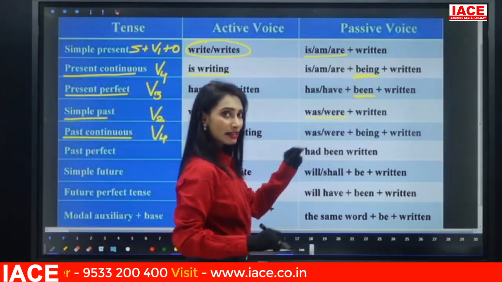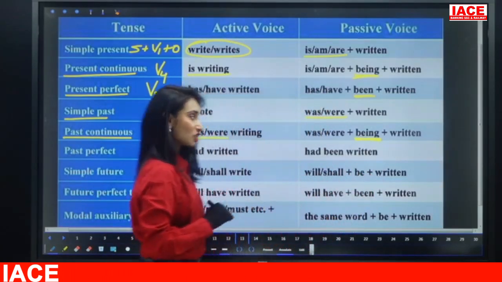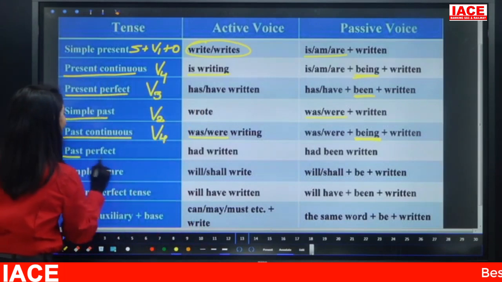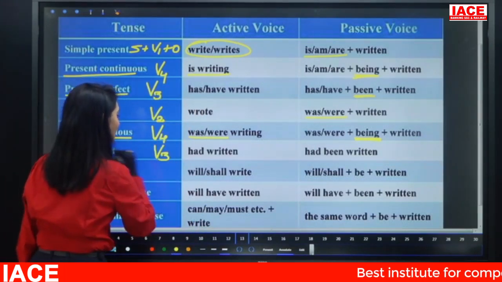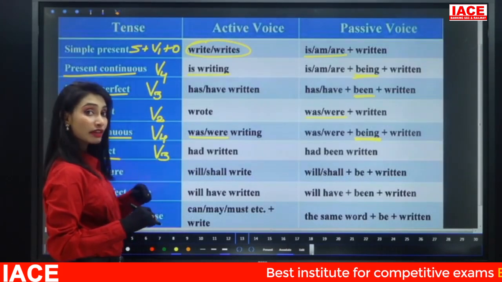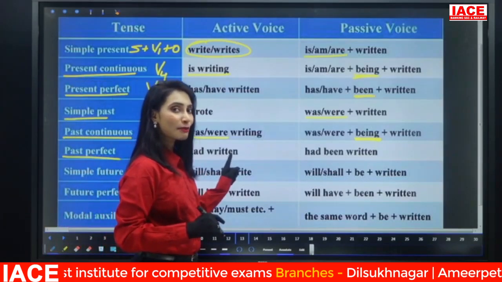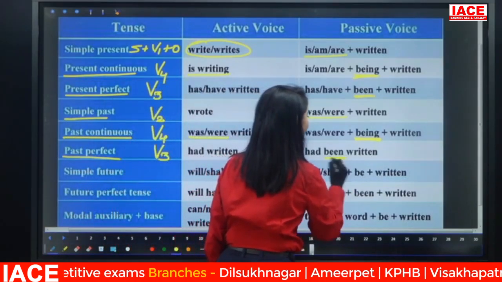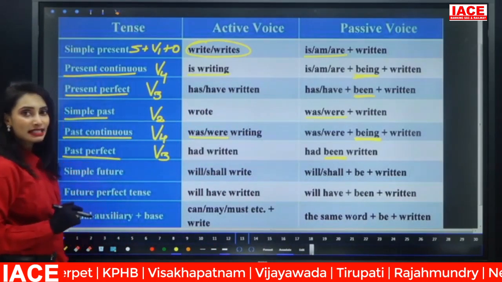Then it will be was or were plus being, which is a be form, plus written. If the sentence is in past perfect, perfect means has or have plus V3, so past perfect means had plus V3. So had plus the be form been. Had been plus written, V3. Now let's see future tense.